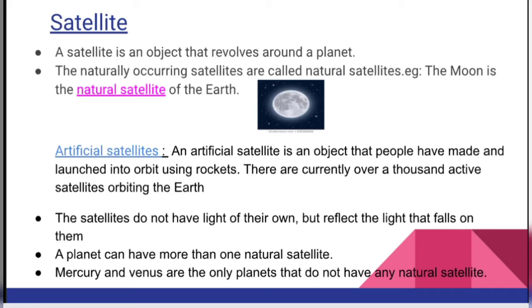There are currently over 1,000 artificial satellites orbiting the Earth. The satellites do not have light of their own but reflect the light that falls on them. A planet can have more than one natural satellite. Mercury and Venus are the only planets that do not have any natural satellite.